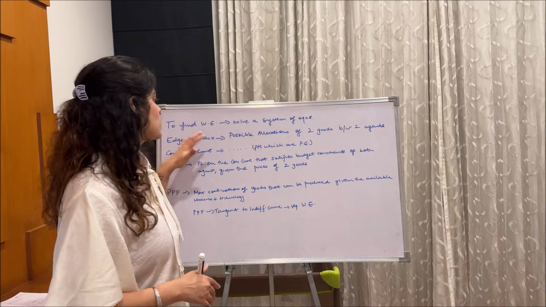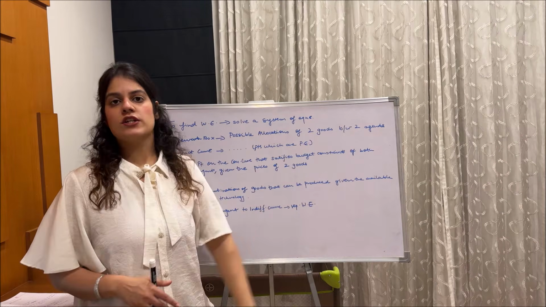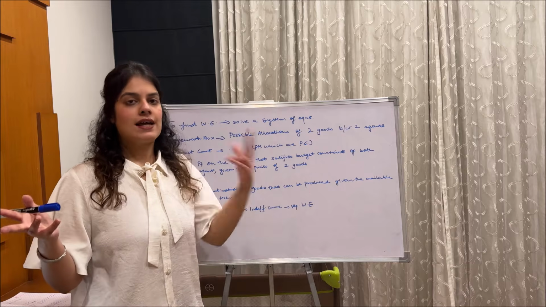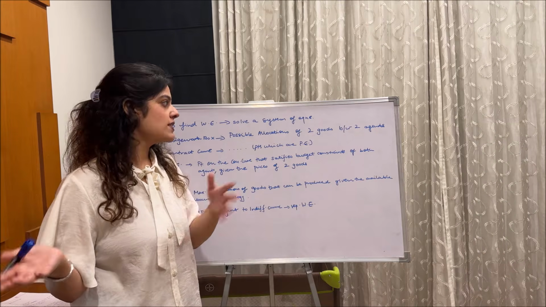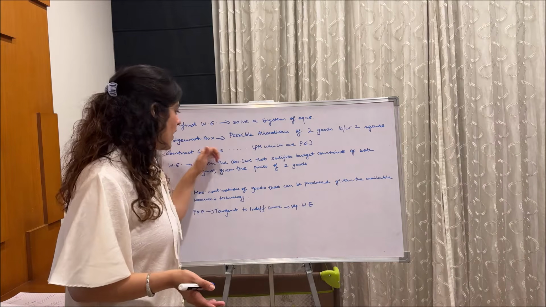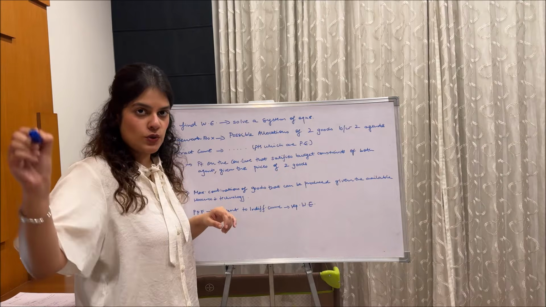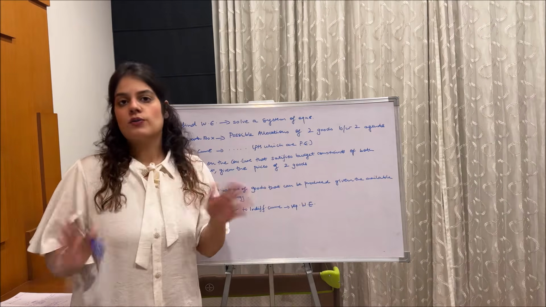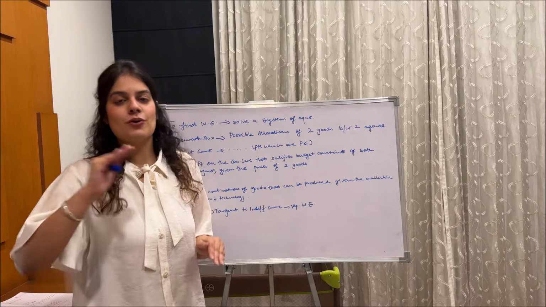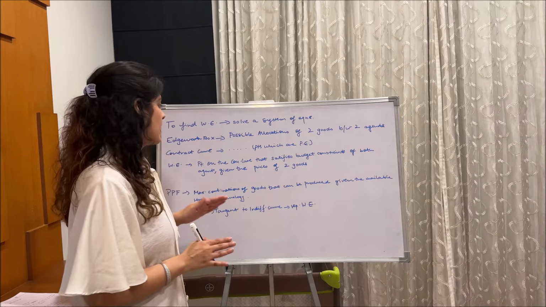So basically in the Edgeworth box diagram, we see the possible allocations of 2 goods between 2 agents. So like 2 people, those are the 2 agents, and the 2 goods, how we are distributing between them. The contract curve, which I'll be showing you, is all the points which are Pareto efficient. So as I told you, if we want to make one better off, we will have to make the other worse off if we are shifting anywhere.